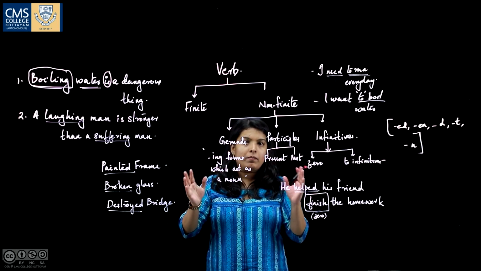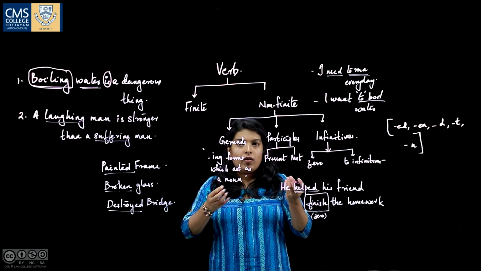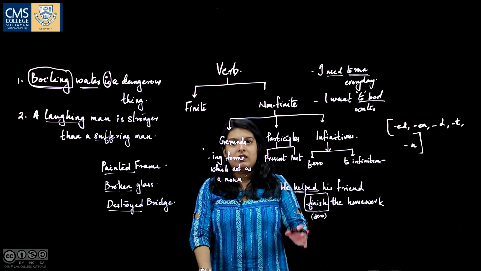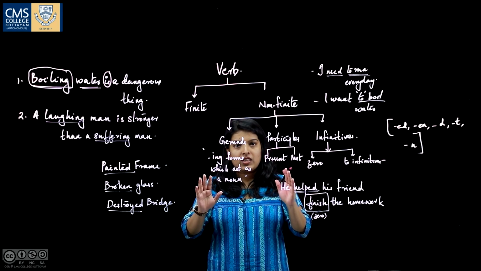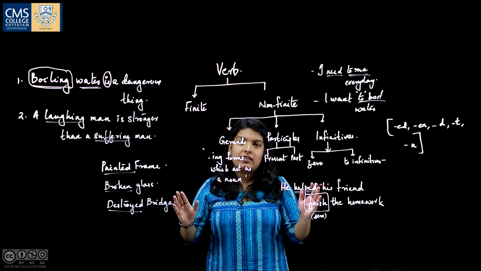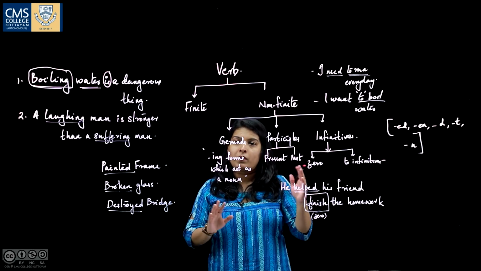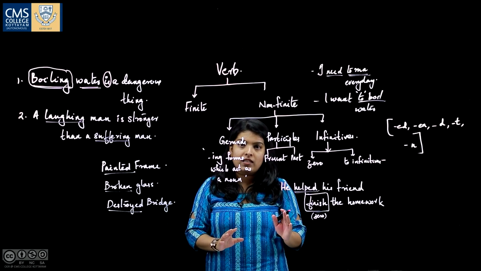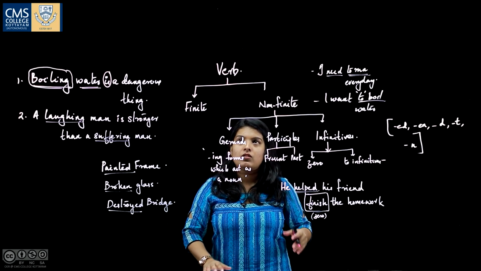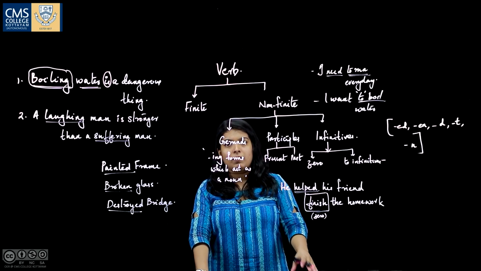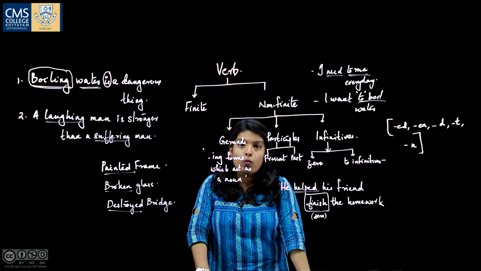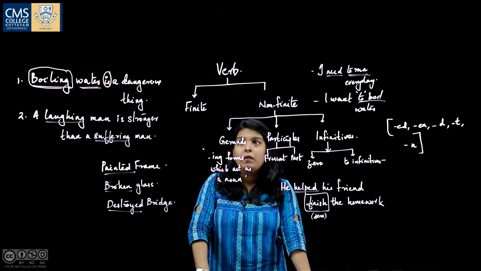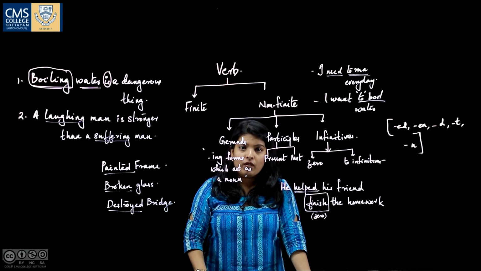Hope you remember the two classes. We will just rewind what we have done in these two sessions. In the first session, we talked about the broad classification of the verb into dynamic and stative verbs, and then transitive and intransitive verbs. In this class we talked about the categorization of verbs on the basis of the forms they can assume: finite and non-finite verbs.